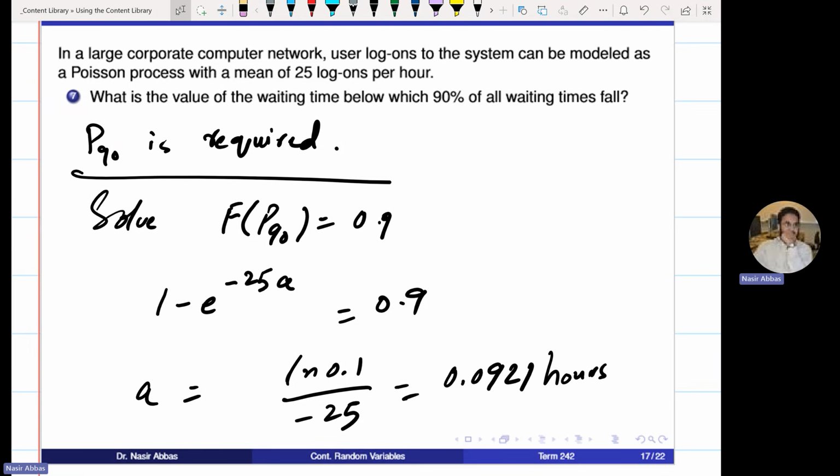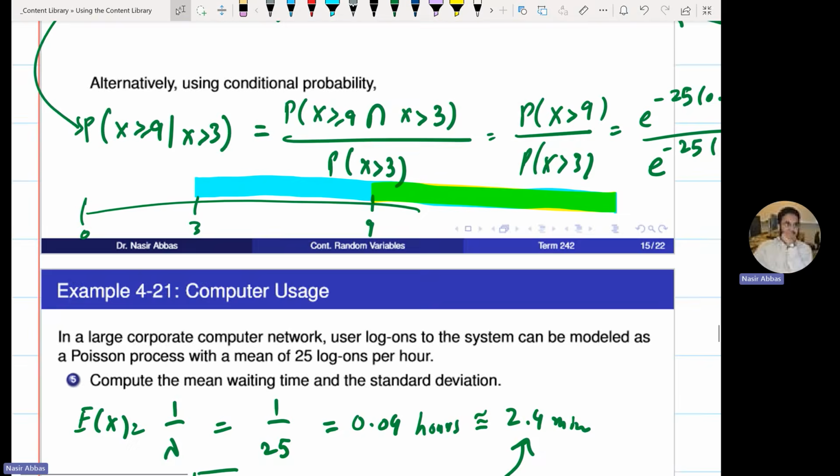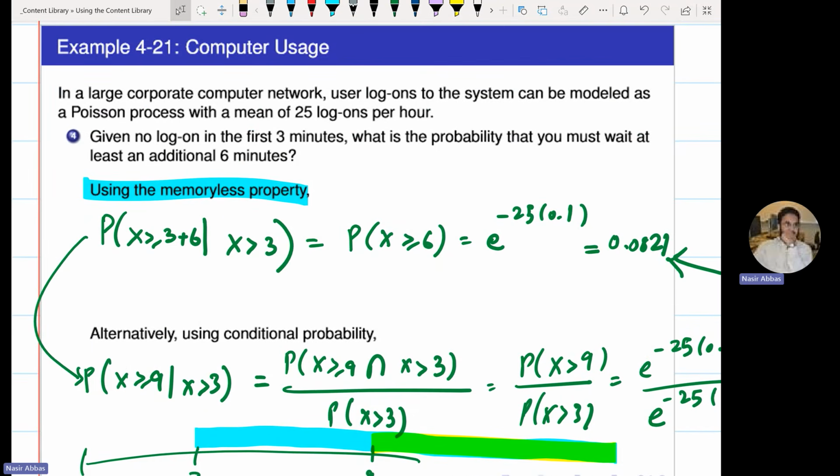Now the drawback of exponential distribution is that we are assuming that the rate of occurrence is constant throughout. And this is usually not the case with many real life engineering problems. Here you are assuming that the rate at which the people were logging in the first hour was 25 people per hour, right? What about second hour? 25 people per hour. What about third hour? 25 people. Usually it is not the case.